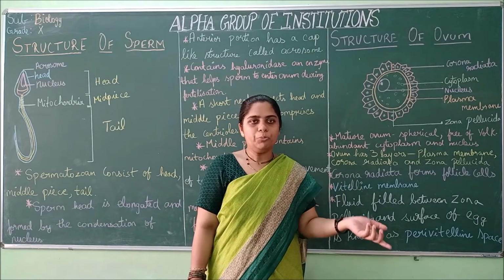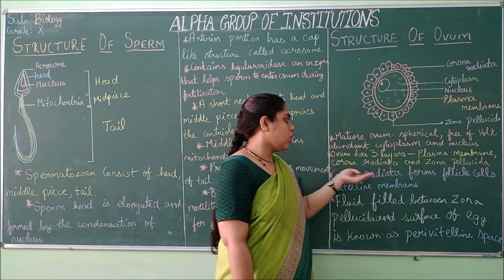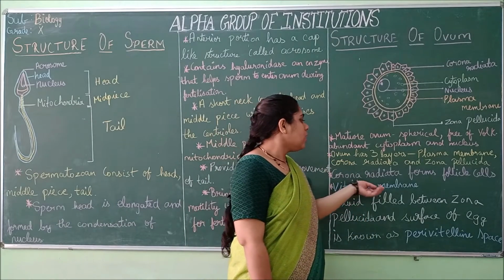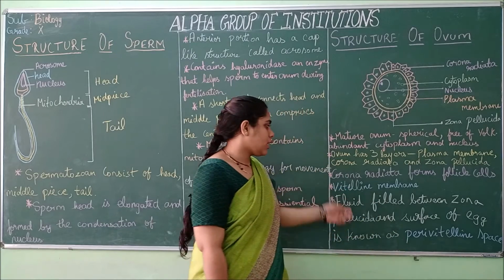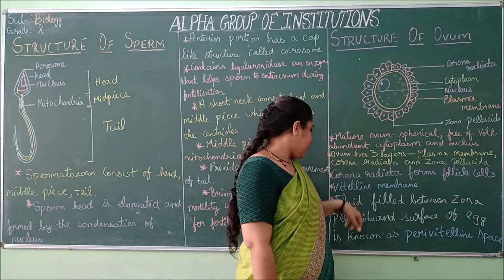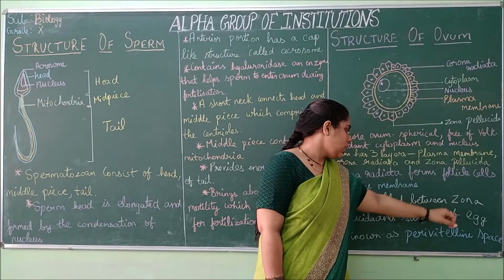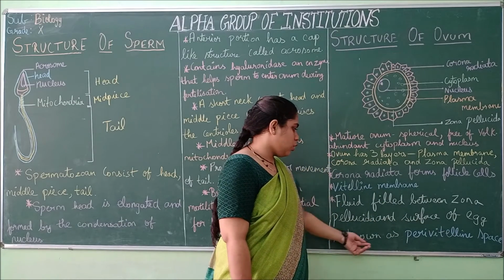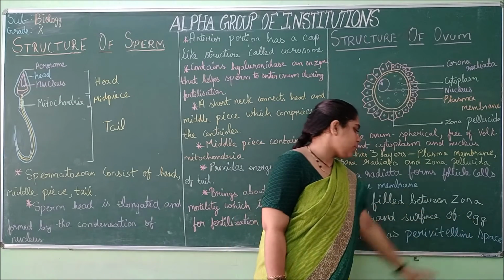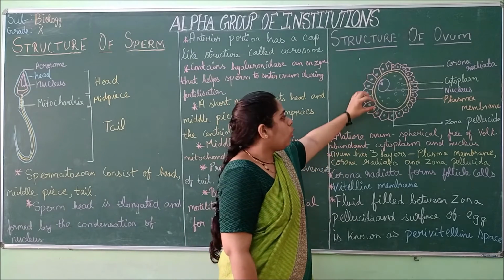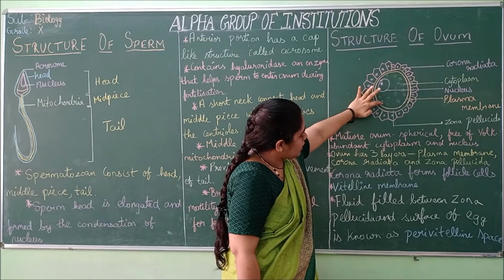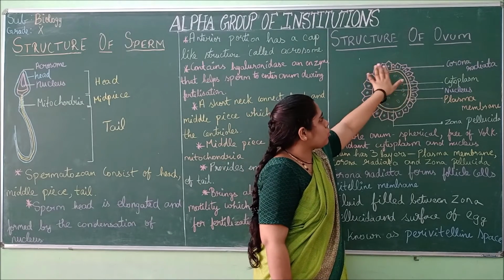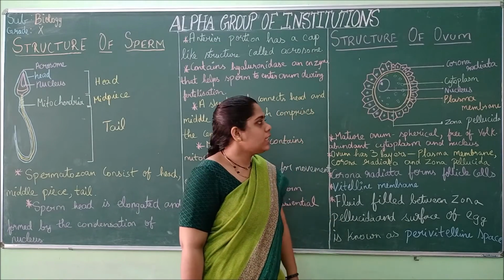So I told you before, likewise this corona radiata only forms the follicle cells and a vitelline membrane is present. Then what happens? The fluid filled between the zona pellucida and the surface of the egg is known as the perivitelline space. The space between the plasma membrane and the zona pellucida is known as the perivitelline space.